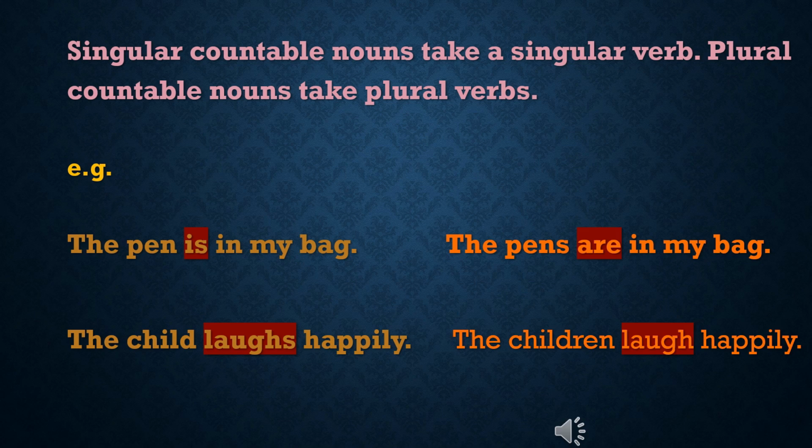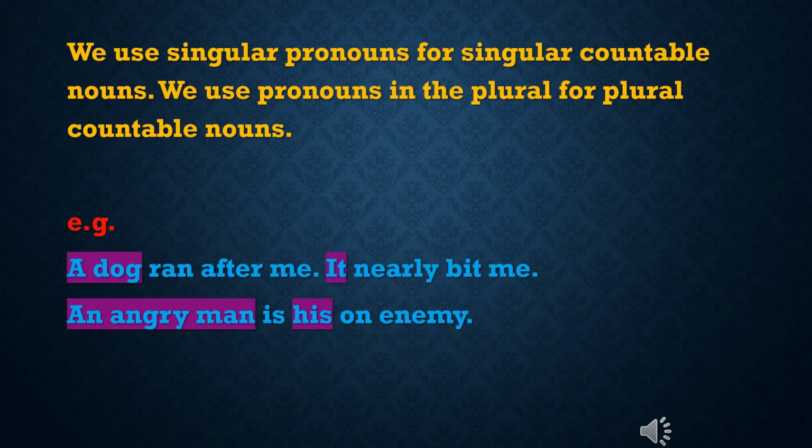Second example: the child laughs happily. Here child is a singular countable noun, laughs is a singular verb. The children laugh happily. Here children is a plural countable noun, laugh is a plural verb. We use singular pronouns for singular countable nouns. We use pronouns in the plural for plural countable nouns. If the countable nouns are singular, we use singular pronouns. If they are plural, we use plural pronouns.